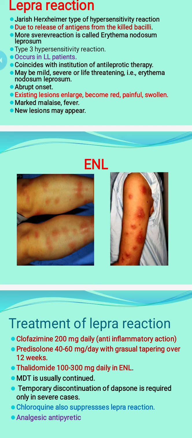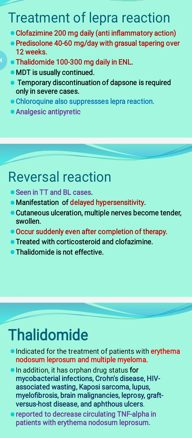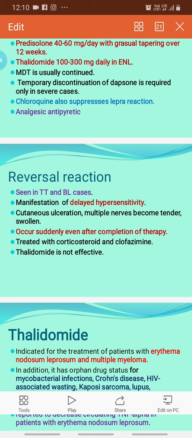Next is reversal reaction, that occurs late. In lepra reaction, existing lesions enlarge, become painful, patients have fever, and it generally starts after a few days of therapy. Reversal reaction is seen in tuberculoid leprosy and borderline cases, whereas lepra reaction is most common in lepromatous leprosy cases. Reversal reaction is a manifestation of delayed hypersensitivity, that is a type 4 hypersensitivity reaction. It causes cutaneous ulceration, and multiple nerves become tender and swollen. It can occur suddenly even after completion of therapy. So it is not existing lesions enlarging, but often there is ulceration and nerves become tender.